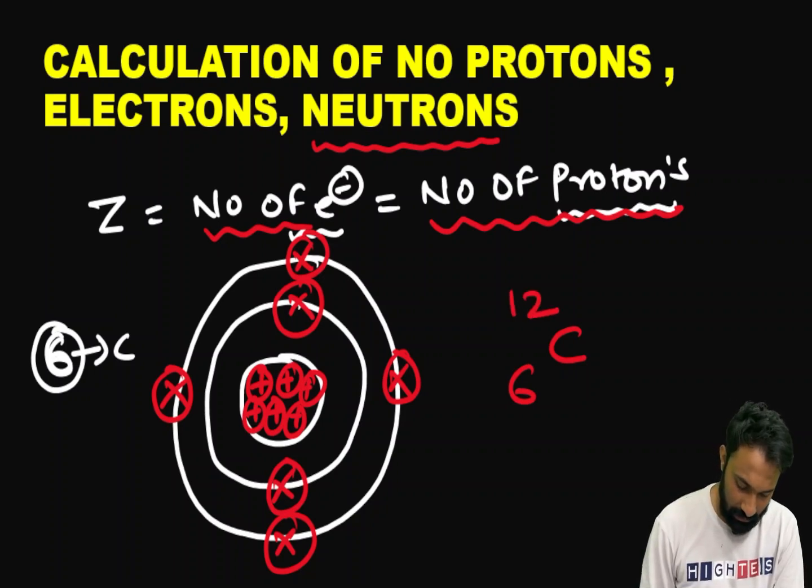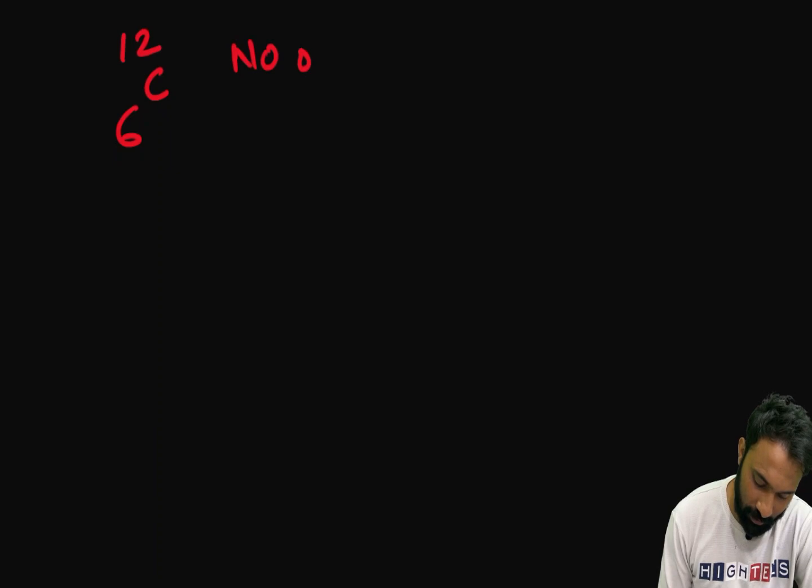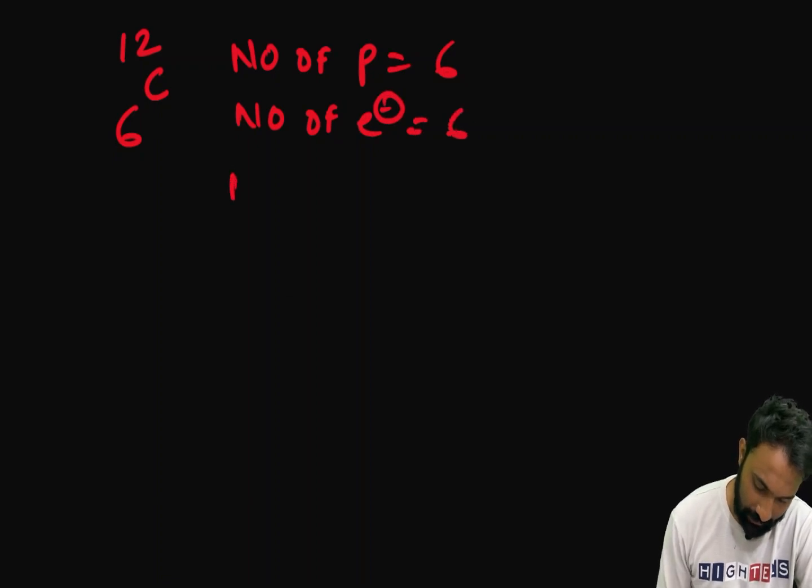They will give it to you in this manner. The number of protons will be 6, the number of electrons will be 6, and the number of neutrons?